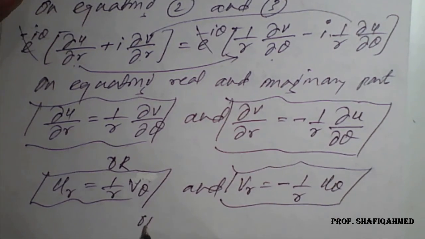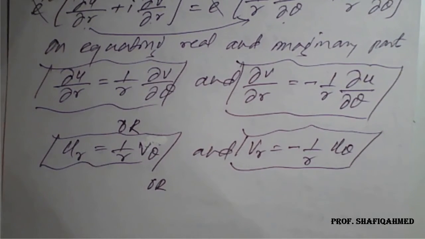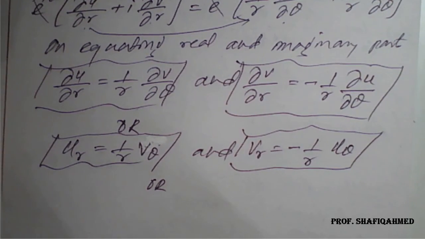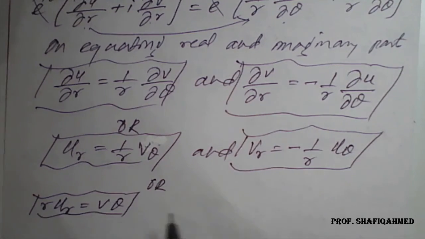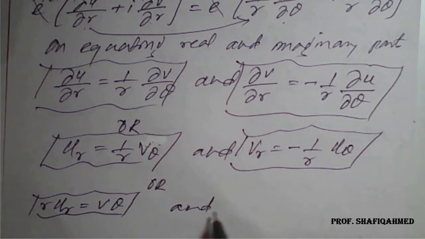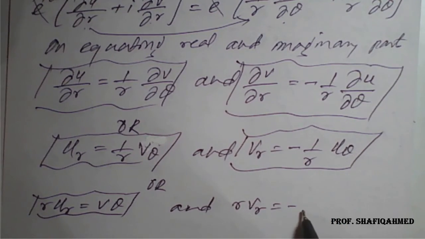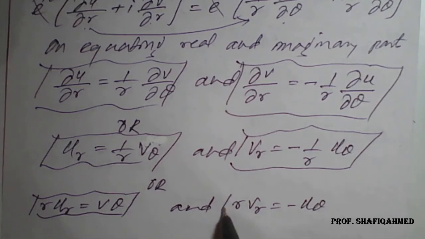One more relation you can make for this CR: cross multiply the r to the left hand side, so r u r is equal to v theta, and r v r is equal to minus u theta.